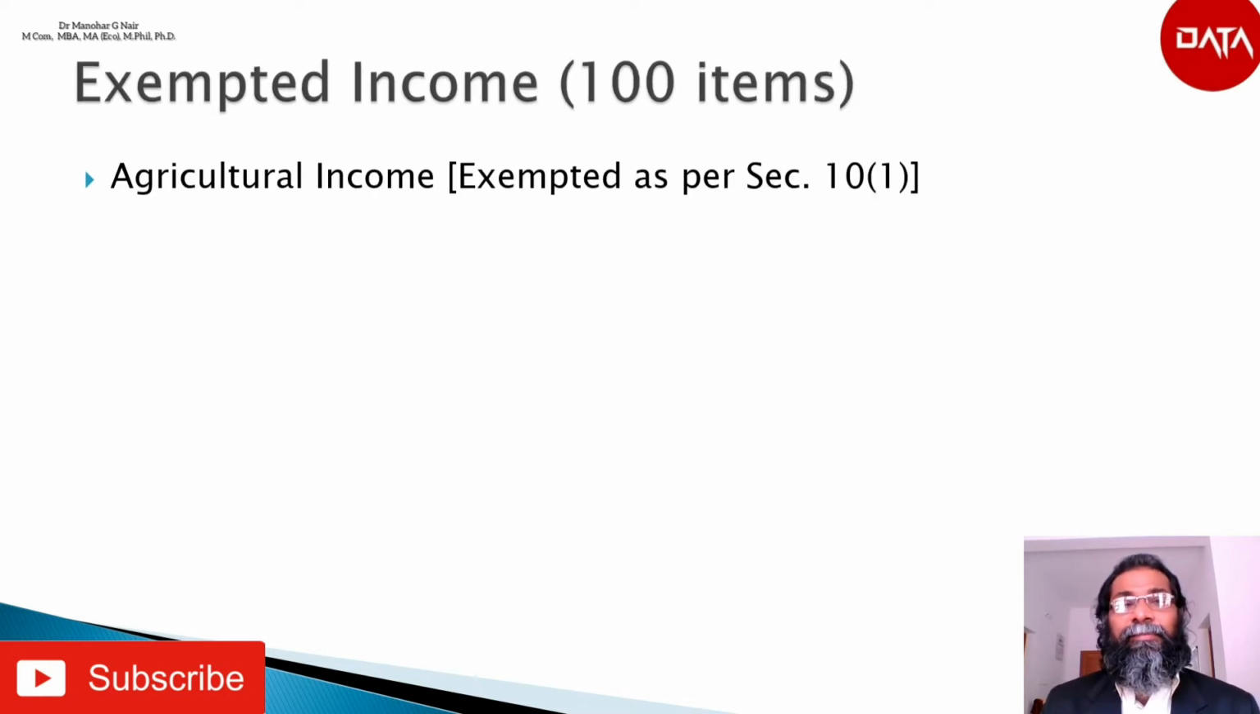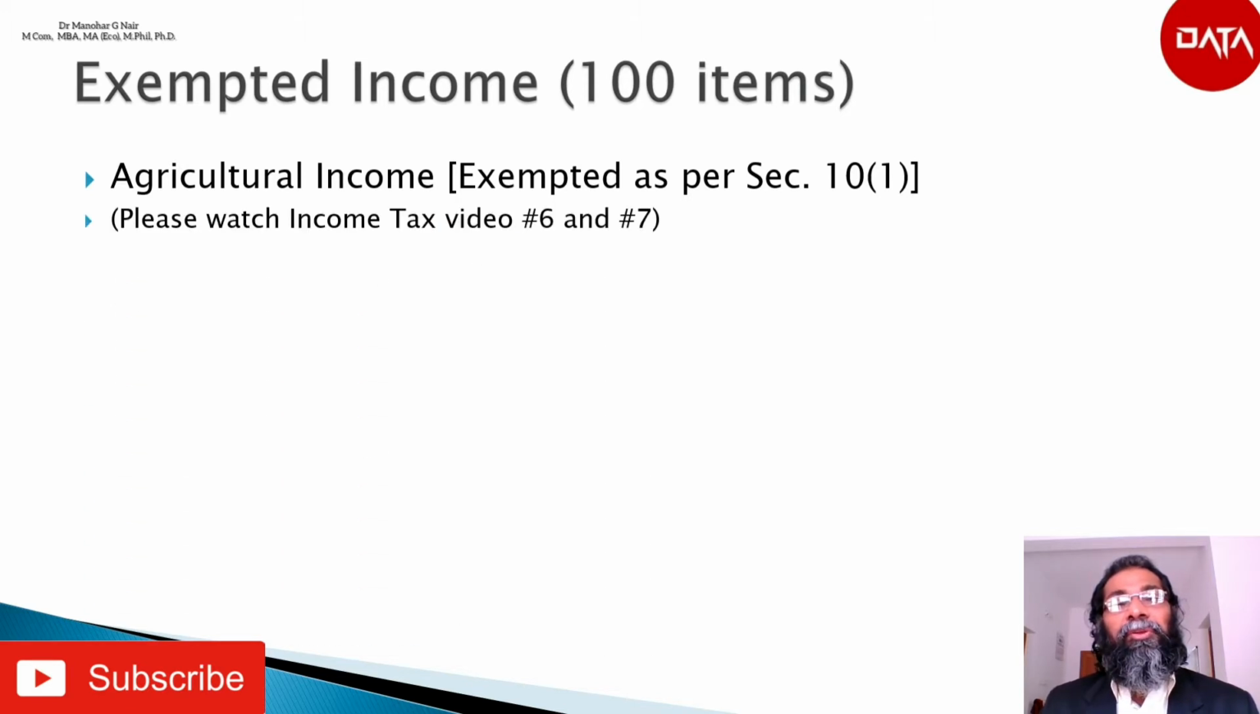The first exempted income is agricultural income. Any rent or revenue received from land which is situated in India and used for agricultural purposes, an agricultural income, shall be exempted according to section 10 subsection 1. For more details, please refer to the income tax videos which we have published, in income tax video 6 and 7.